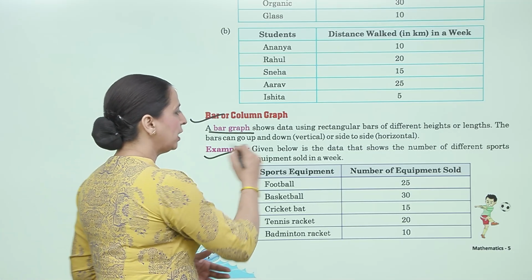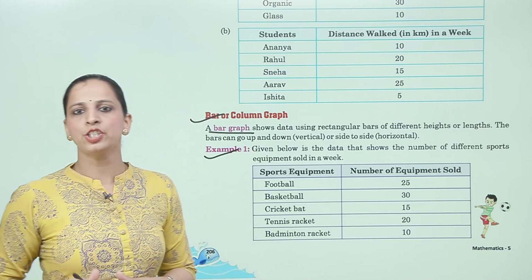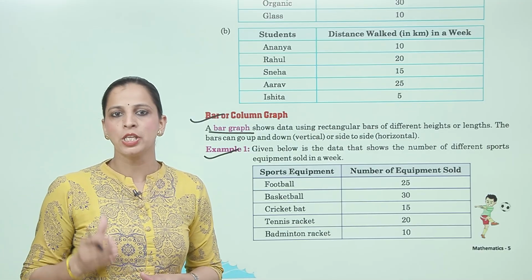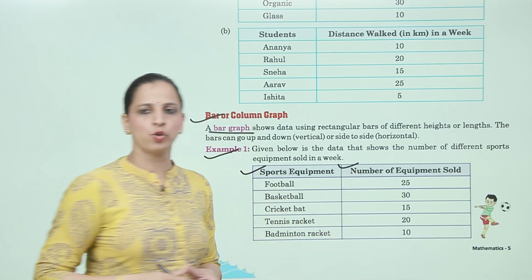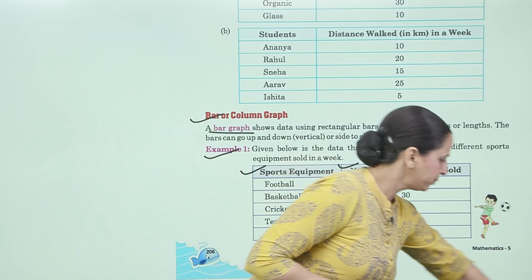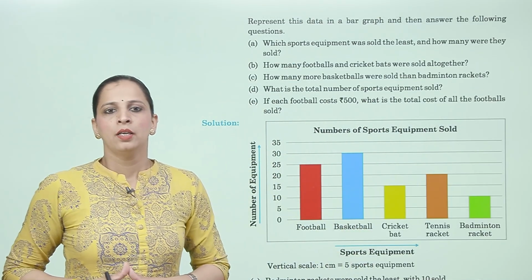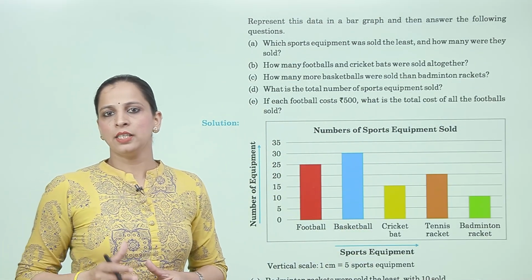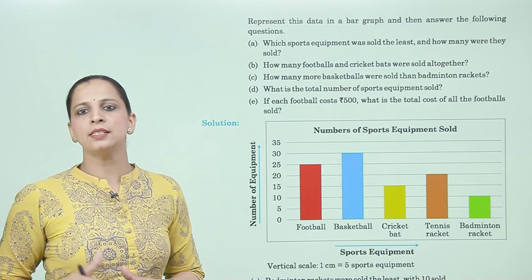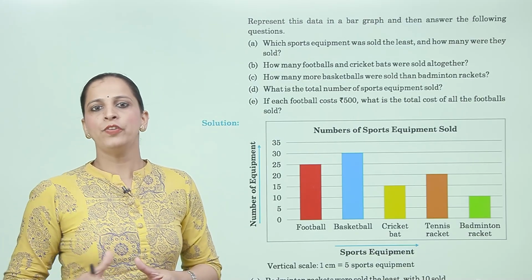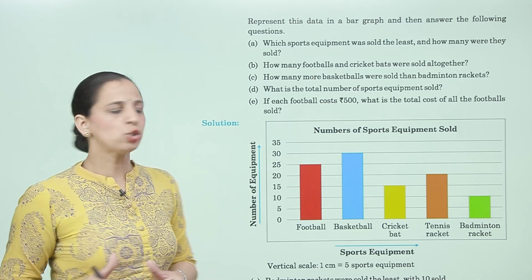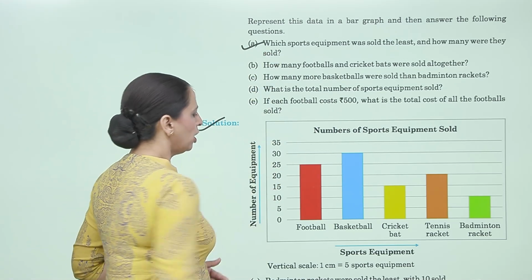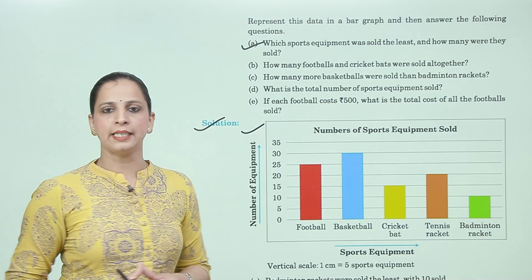Now, example 1. Given below is the data that shows the number of different sports equipment sold in a week. Sports equipment and number of equipment sold. Represent this data in a bar graph and then answer the following questions. Which sport equipment was sold the least and how many were sold? Now, solution. First we represent the data in a bar graph.